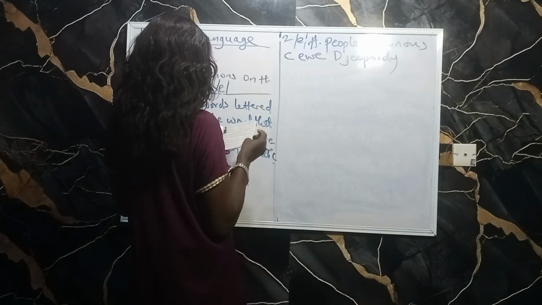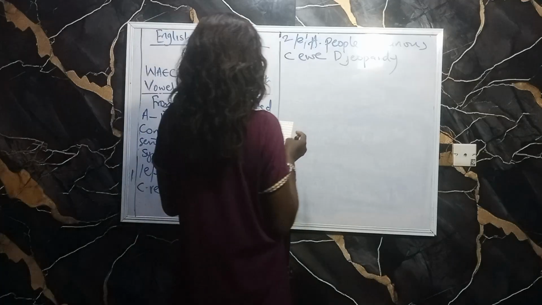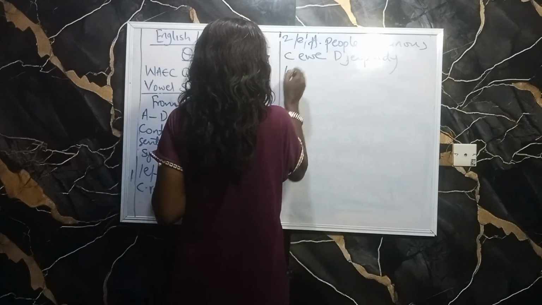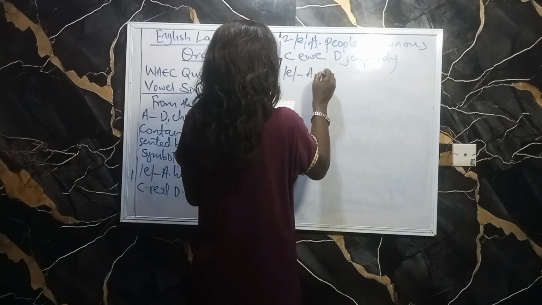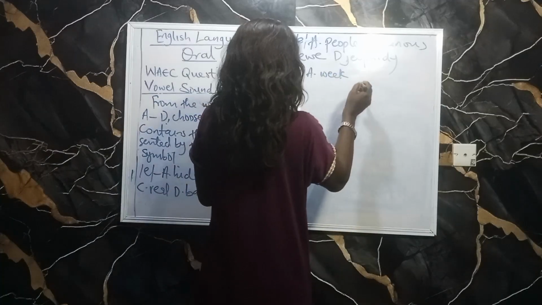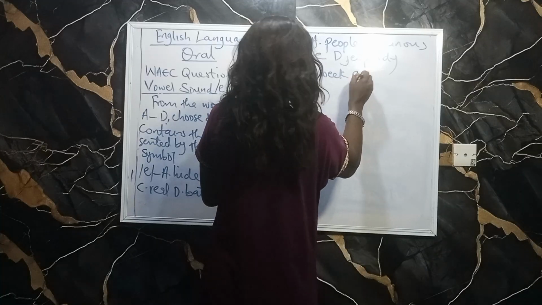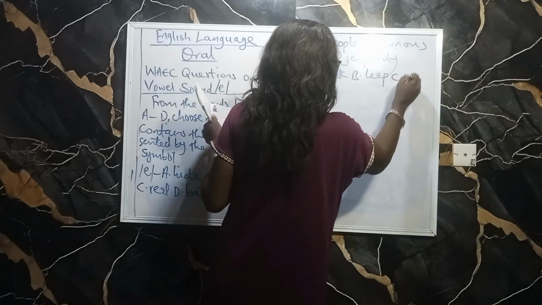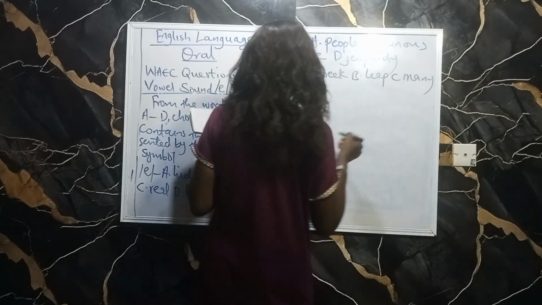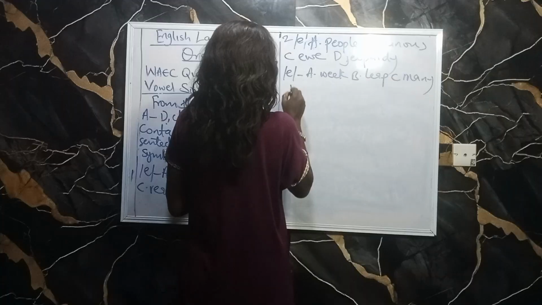Then let me give you another one. We have the symbol. Under the symbol we have A, weak. B, leap. C, many. And D, receive.